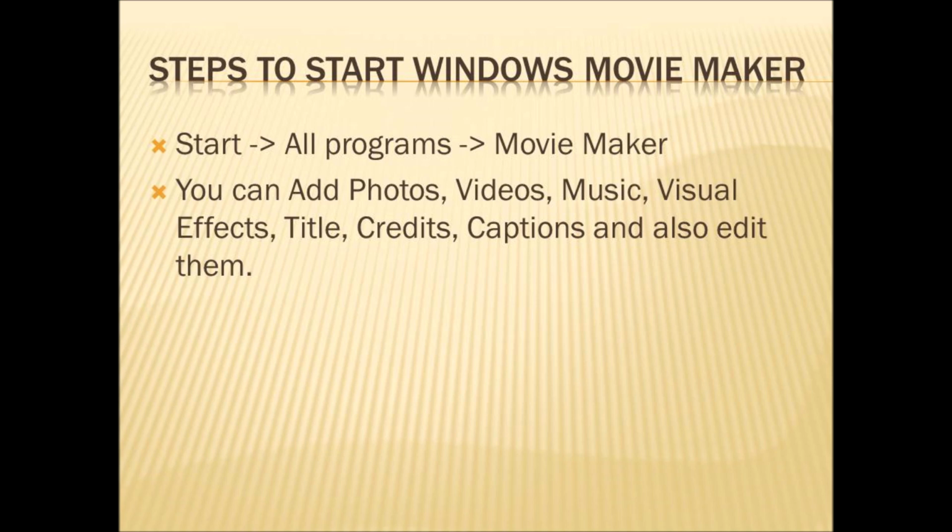Now we will see how to start a Windows Movie Maker. If you install Windows Movie Maker in your computer, you can go to Start, then go to All Programs and click on Movie Maker. With the help of this movie maker, you can add photos, videos, music, visual effects, title, credits, captions, and also you can edit them in the way you want to look.